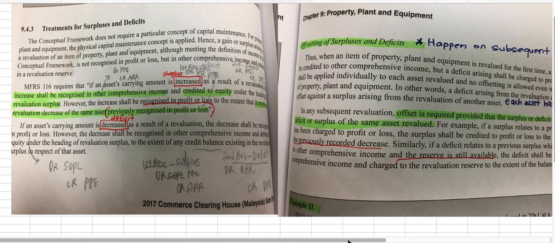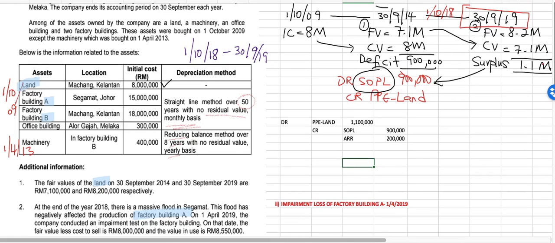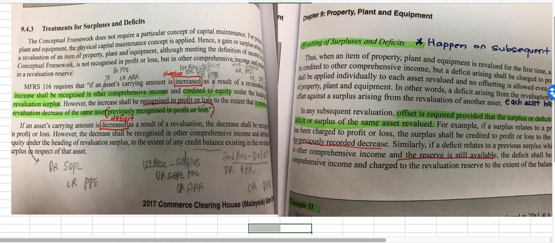To explain further on the treatment for the subsequent revaluation of PPE. So if you watch the last video on October 2019, it explained how the second revaluation works. When you revalue your land, this surplus you will use up the SOPL that you previously recognized for the deficit in the previous revaluation. The balance you just top up in ARR. So today I'm going to further explain that based on your textbook Tan Yong Tong.